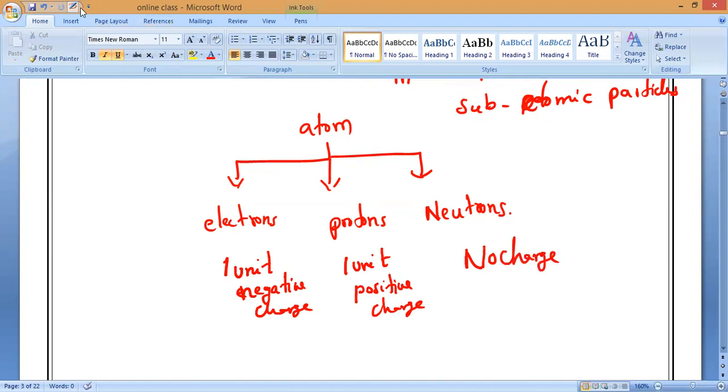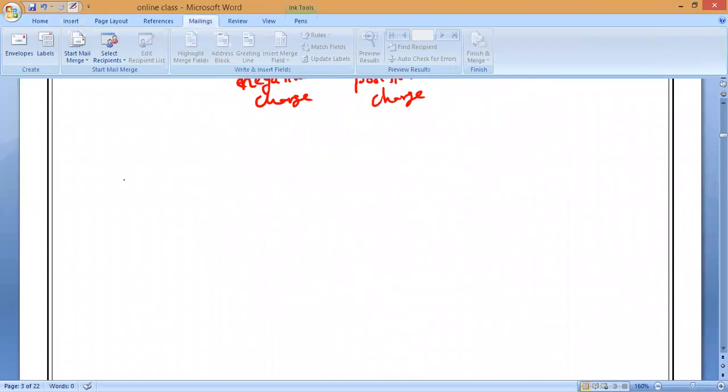So that is why the atom is electrically neutral. All of you remember, the question will arise: why are atoms electrically neutral?